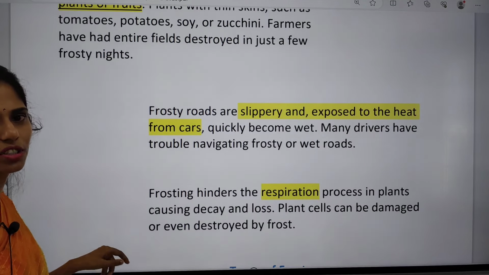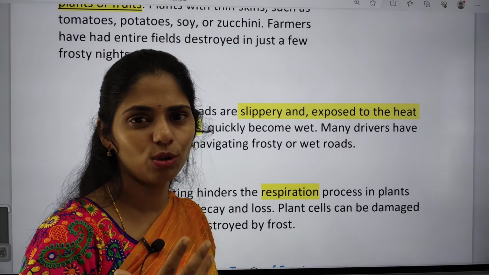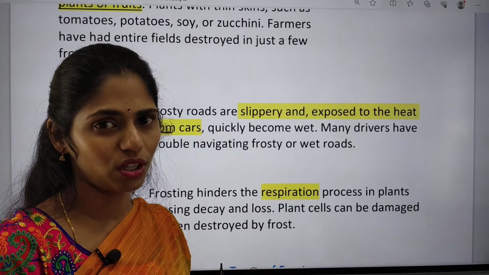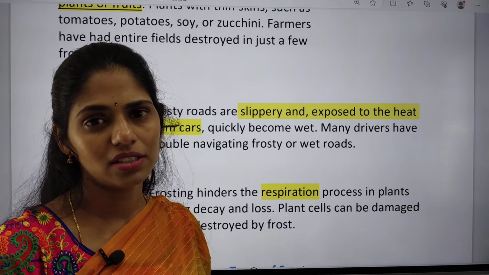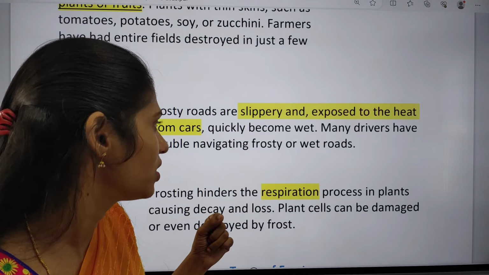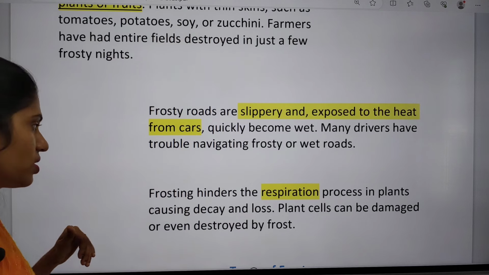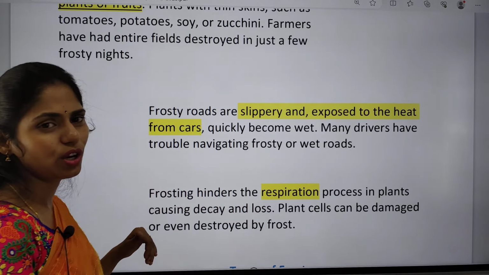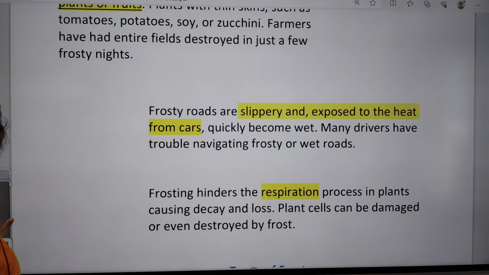And frosty roads are slippery. For example, when a vehicle is moving, it releases different gases, and the smoke released is very hot, right? That hot smoke will melt this ice and lead to wet roads. So many drivers have trouble navigating through these frosty or wet roads. Frost also hinders the respiration process in plants, so it will cause decay as well as loss of plants. And plant cells get damaged by frost.